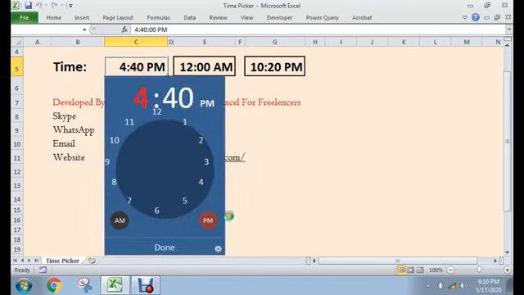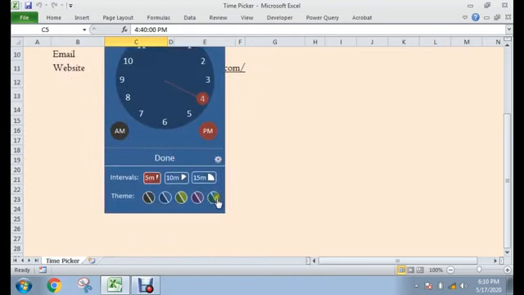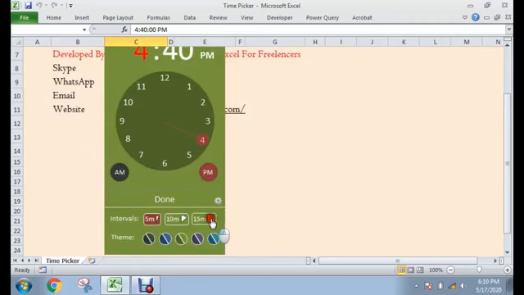Yes, there are some other options like color change. Yes, there are 15-minute, 10-minute and 5-minute intervals.